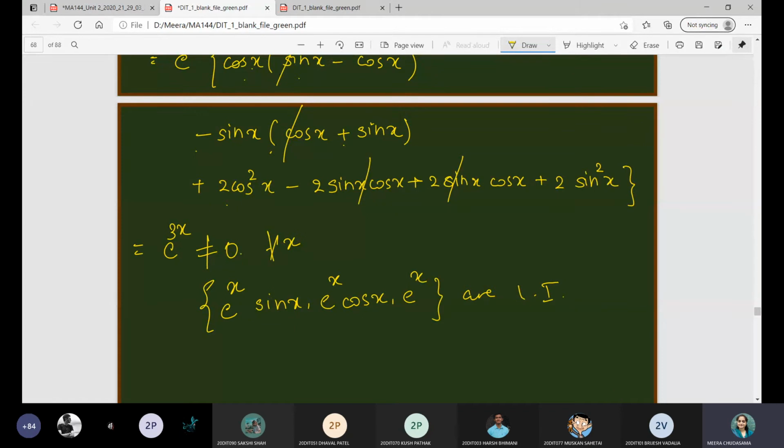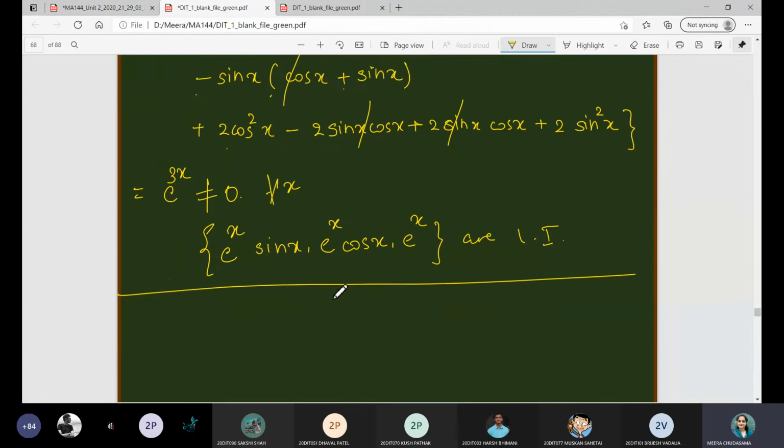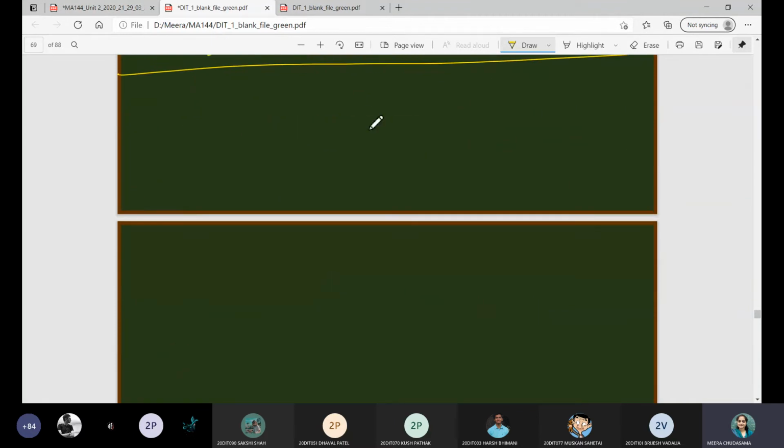So tell me, from these examples, all of you are clear about what do you mean by linearly dependent and independent and Wronskian, use of Wronskian? Is it clear to everyone? Please raise your hand. Very good.